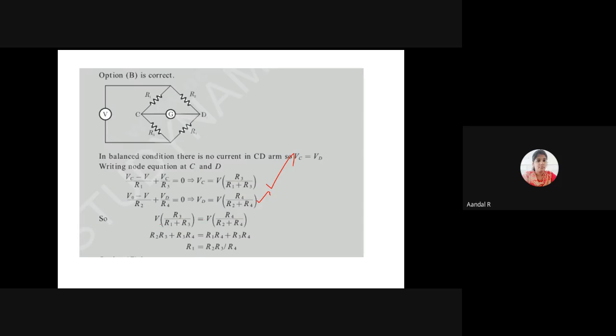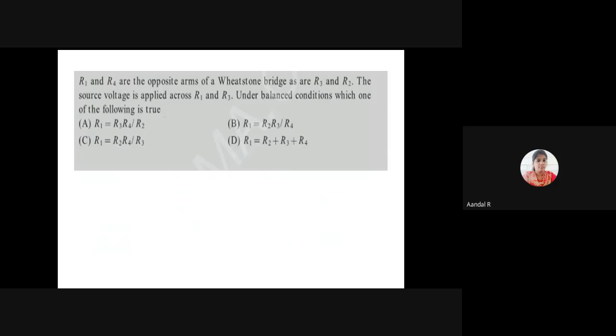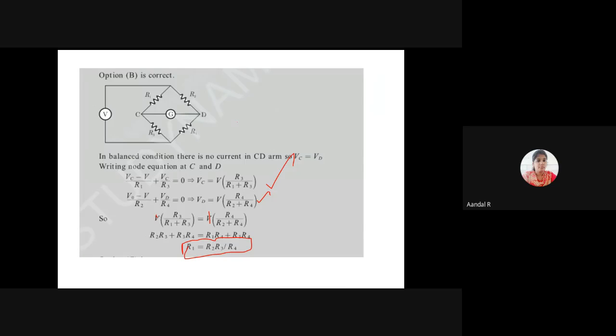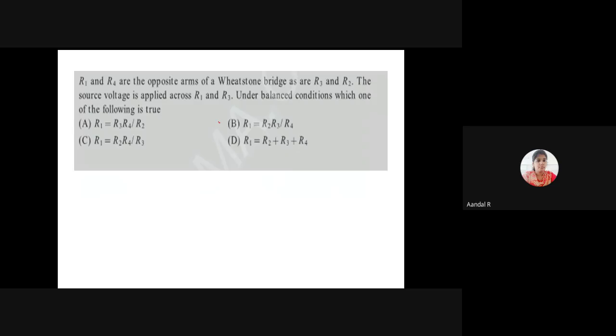By simplifying the equations, I am getting R1 equal to R2 R3 divided by R4. This is option B. The answer is option B.